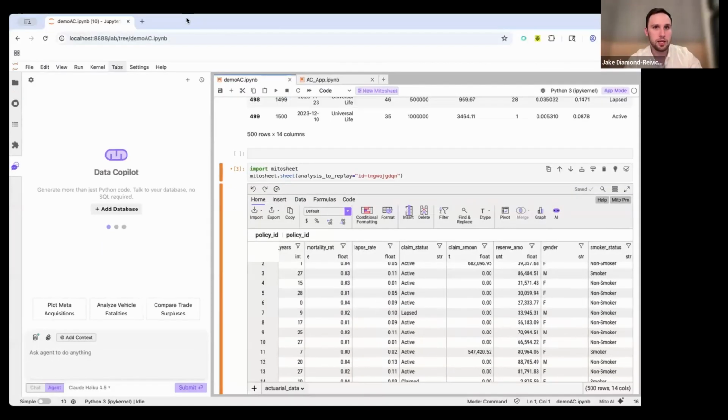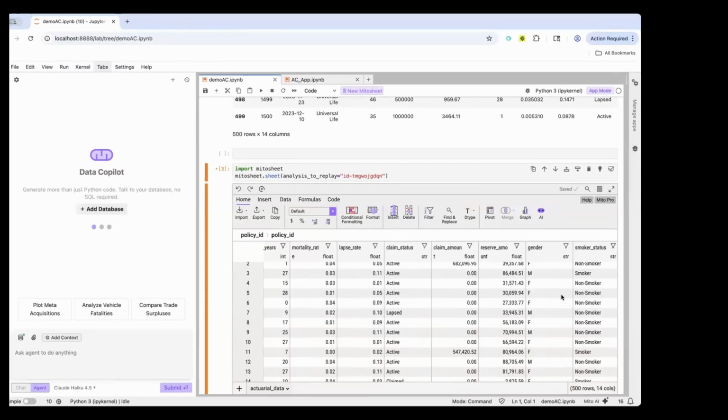I'll share my screen in 1 second. Let me just get this here. Hmm. Okay. Oops, sorry. Okay. All right. Share my screen. Can everyone see my screen? We can see you're good.